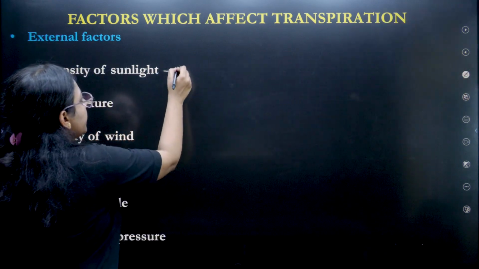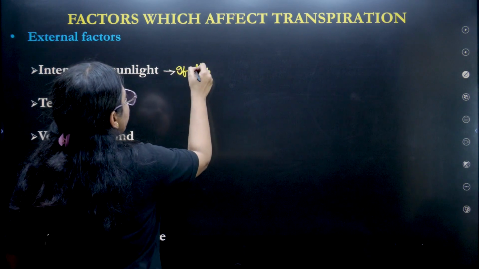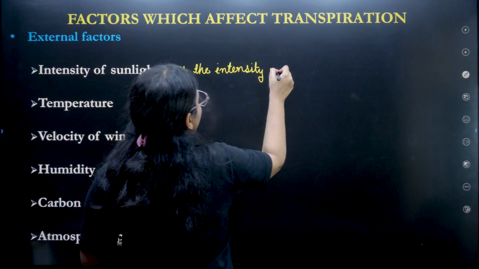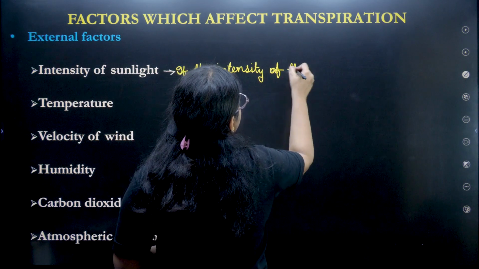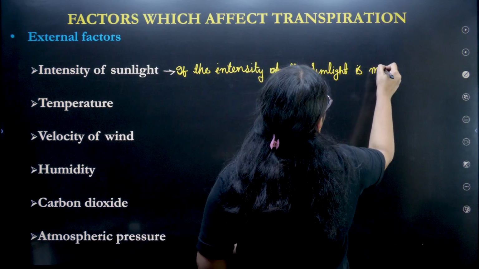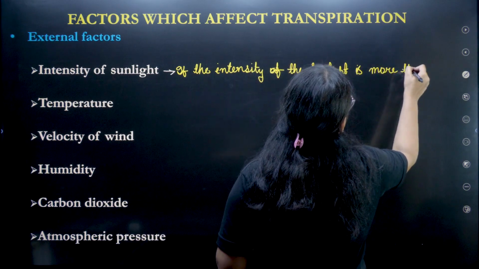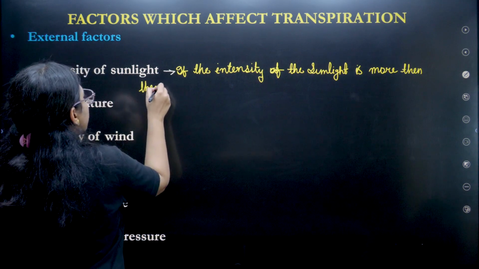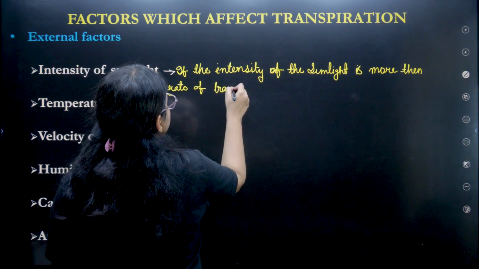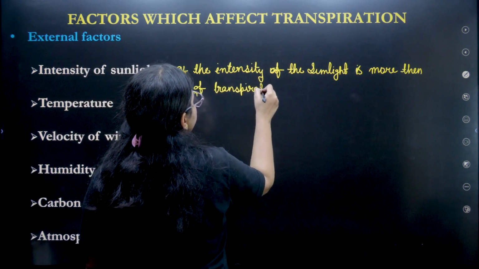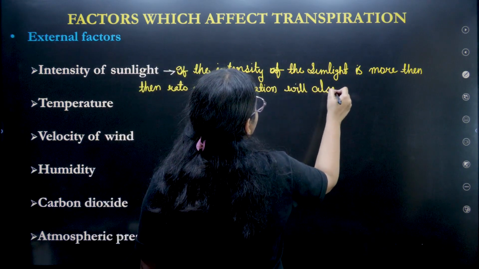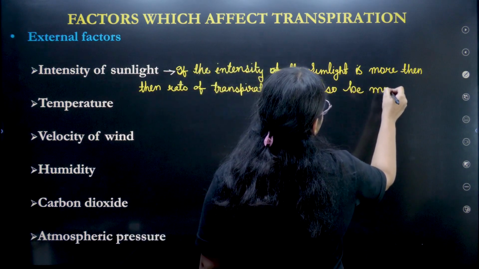If the intensity of sunlight is more, the rate of transpiration will also be more.